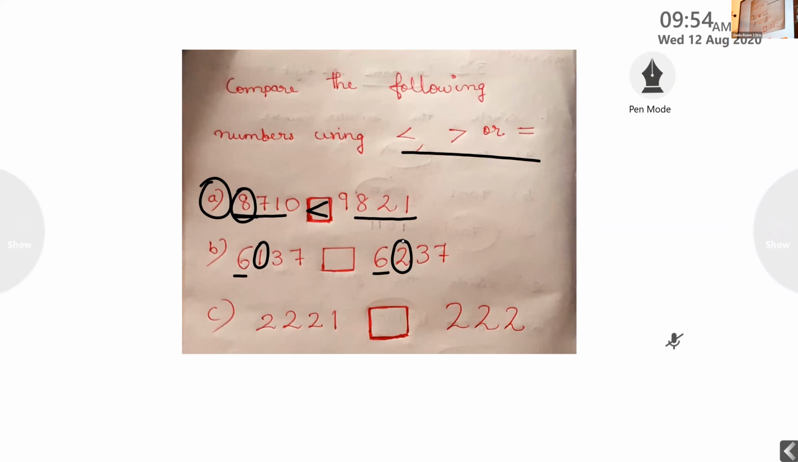So what is the symbol here? You can say 6,137 is less than 6,237. So what is the symbol for less than? Closed mouth. Yes, closed mouth. This is the closed mouth. Okay, good.